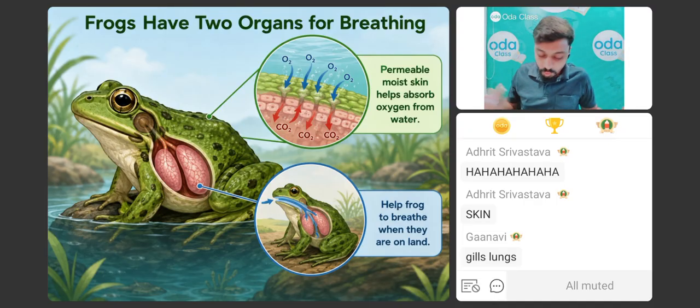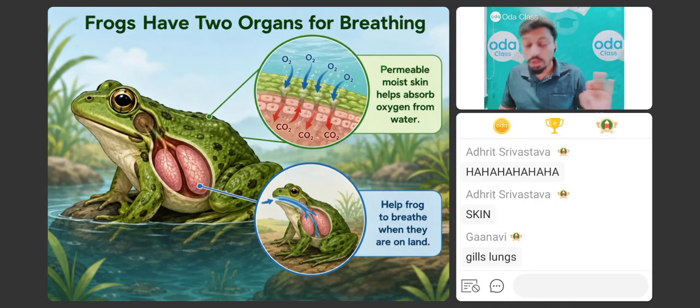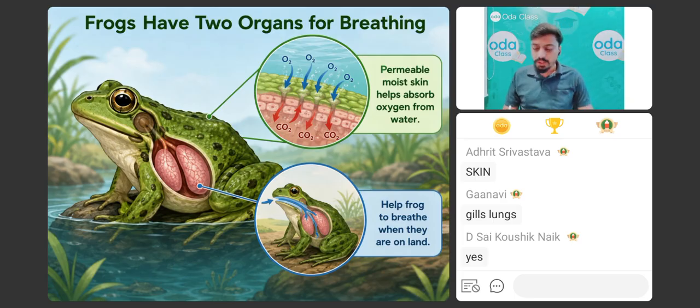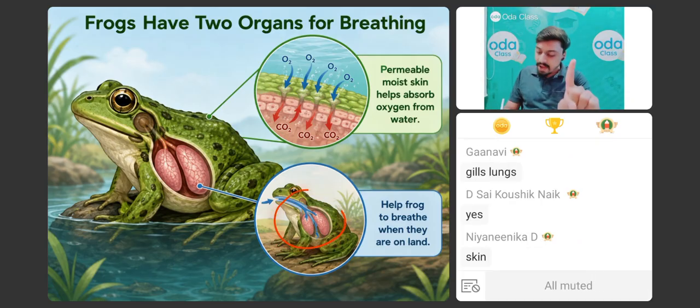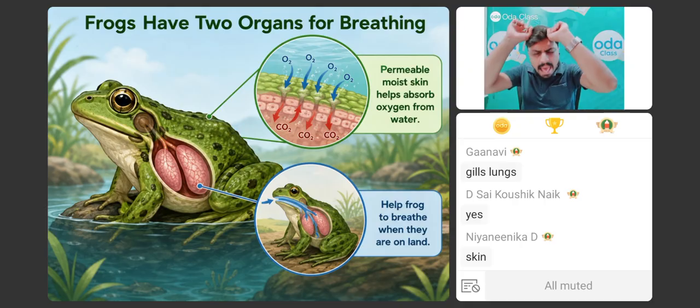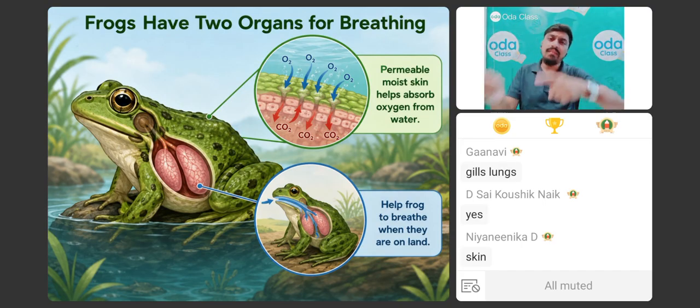Is it clear to all of you? Quickly tell me. Okay, very simple. There are two things. First, they have lungs. Lungs function the same as our lungs whenever they are on land. But once they go inside the water, they close the nostrils, they close the airways, and completely breathe with the help of their skin.